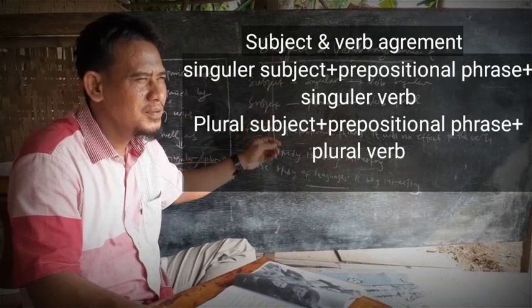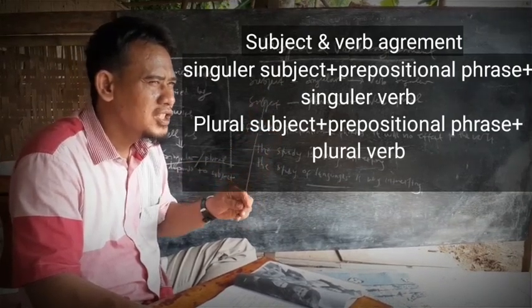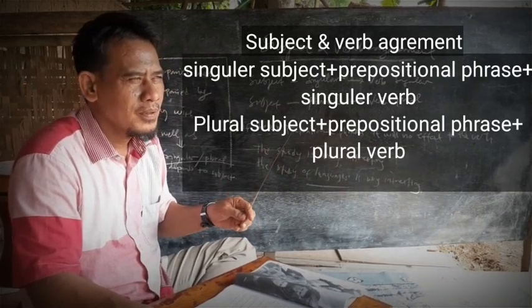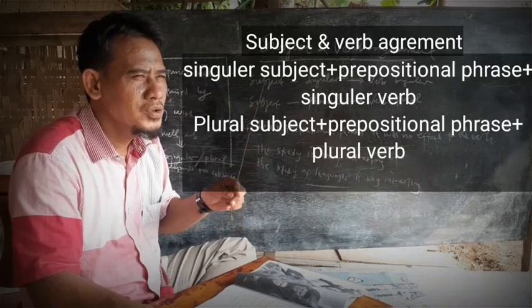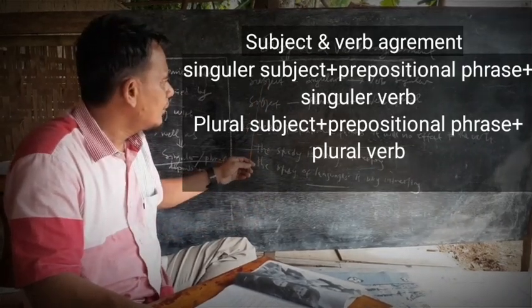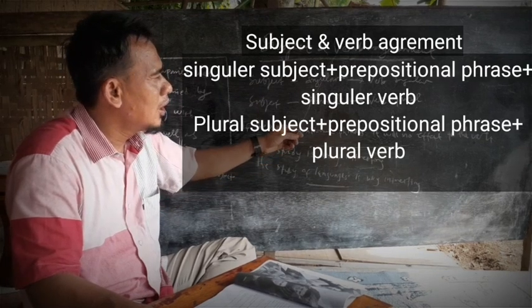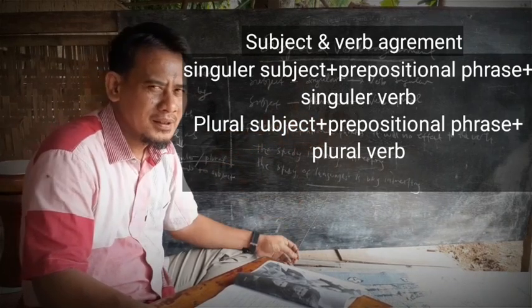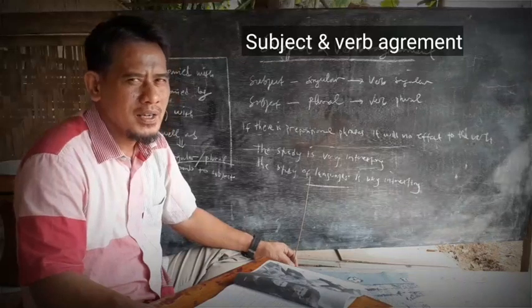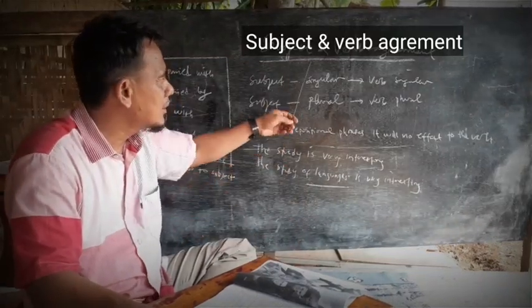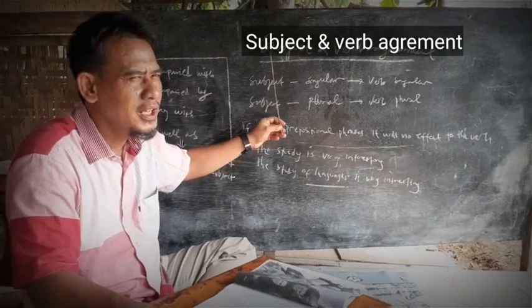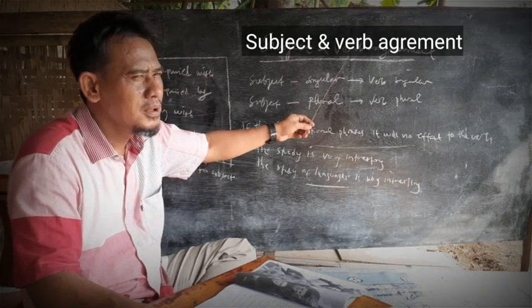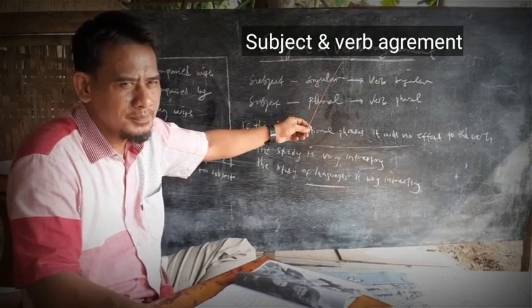But sometimes it is difficult for us to identify which verb should go with the subject. If the subject is separated away from the verb, like in a compound sentence or in a complex sentence, it is difficult to identify. But by looking at the subject, it is easy for you to identify which verb is suitable, a singular or plural.